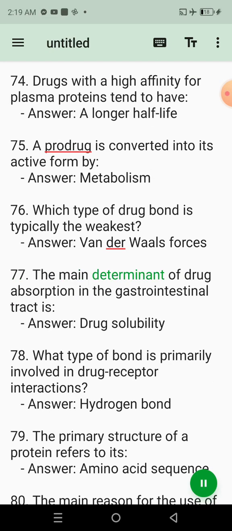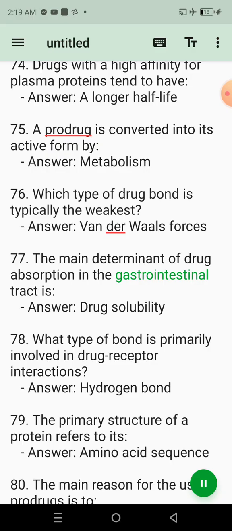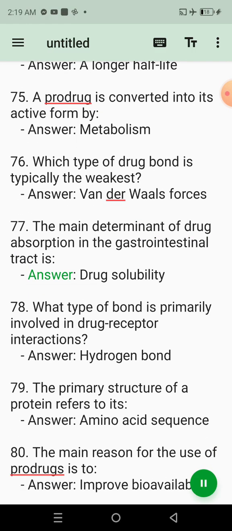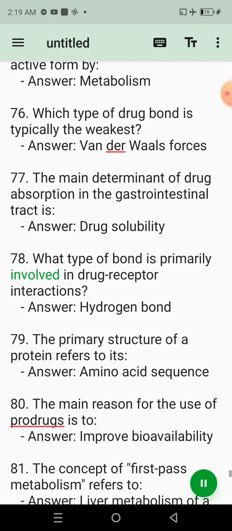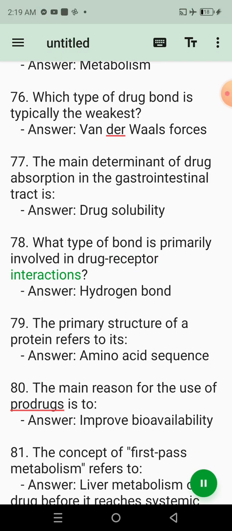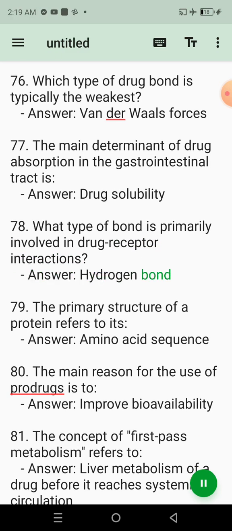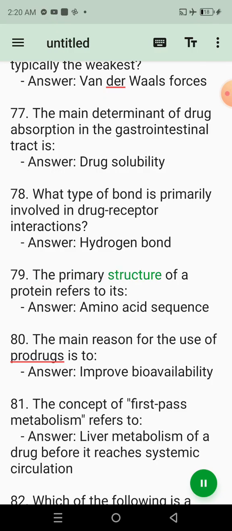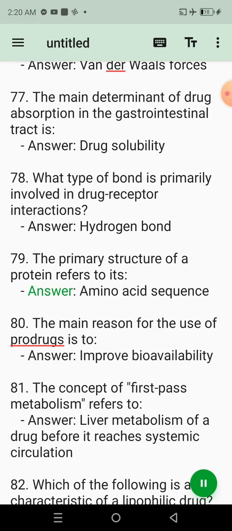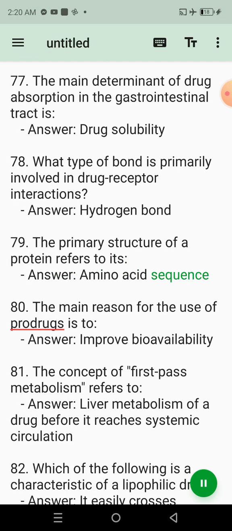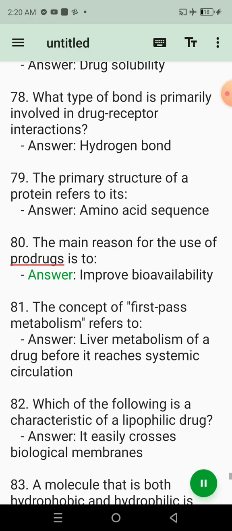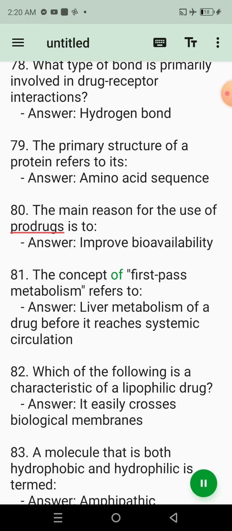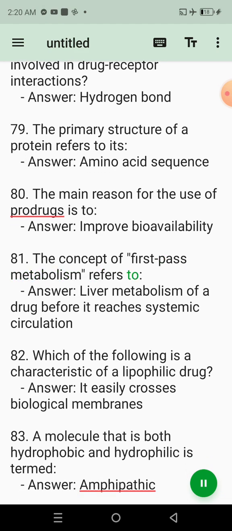77. The main determinant of drug absorption in the gastrointestinal tract is. Answer: drug solubility. 78. What type of bond is primarily involved in drug-receptor interactions? Answer: hydrogen bond. 79. The primary structure of a protein refers to its. Answer: amino acid sequence. 80. The main reason for the use of prodrugs is to. Answer: improve bioavailability.